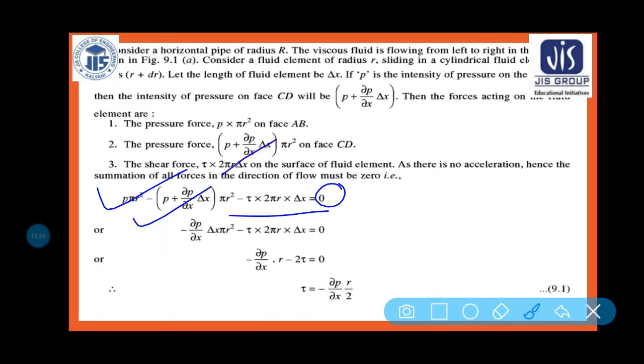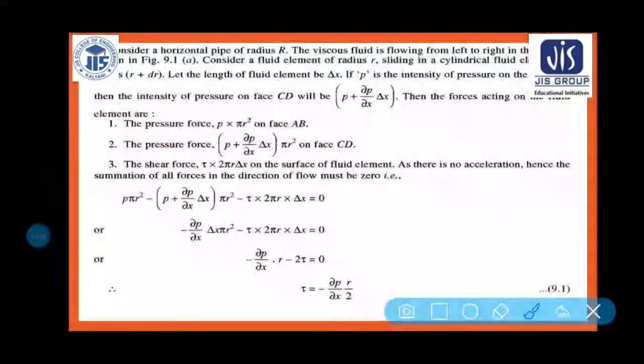P plus del P by del X into dx into pi r square minus tau into 2 pi r into delta x is equal to 0. So pi r square and pi r will be cancelled out. What is written here, you can see this part, this pi r square and this pi r square will be cancelled out, if you are simplifying this one.